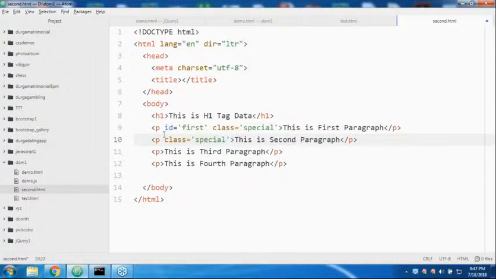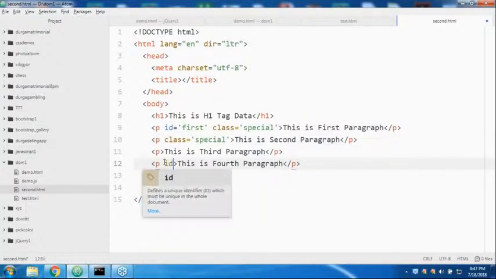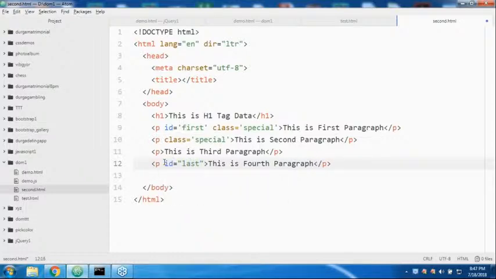Next, the last one, p with id equal to last. That's all, I'm not writing much code. Just observe very carefully: getElementById always returns only one element, not an array.